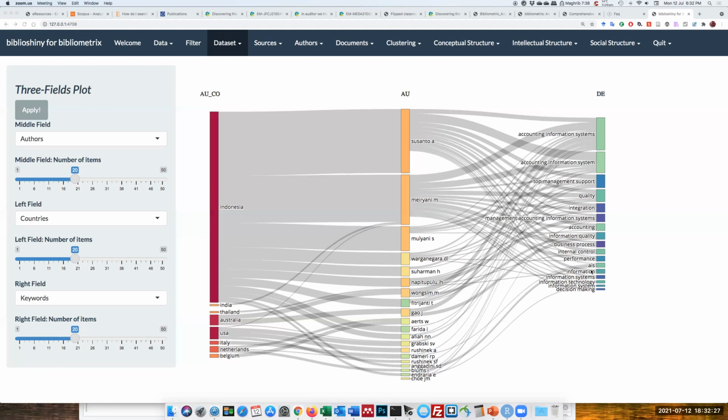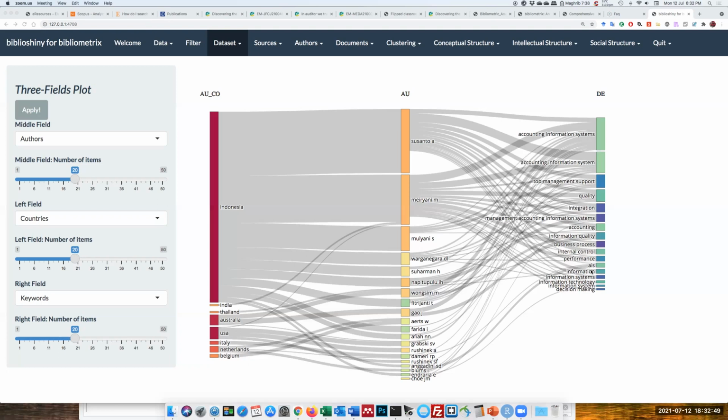This needs to be what we call harmonized. So the keywords that are going to be presented here are going to be standardized, especially those that have similar meanings but are presented differently.